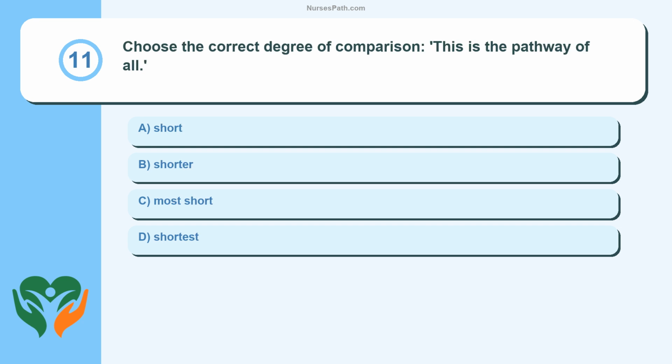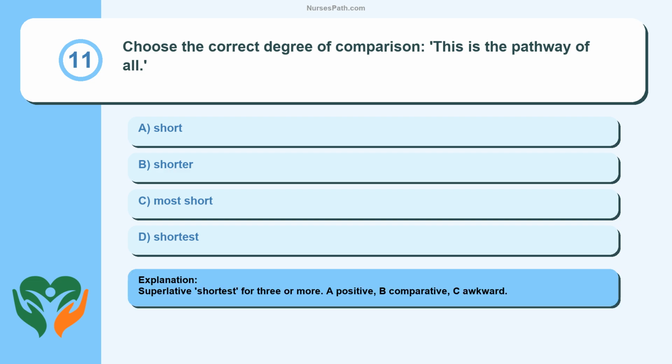Question 11. Choose the correct degree of comparison. This is the blank pathway of all. Short, shorter, most short, shortest. Superlative, shortest, for three or more. A positive, B comparative, C awkward.